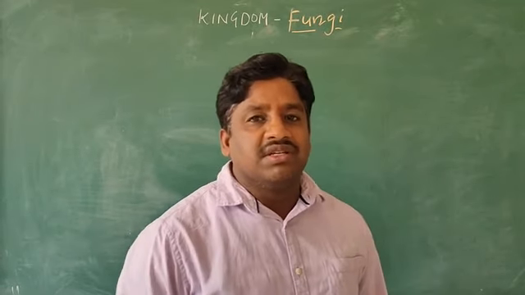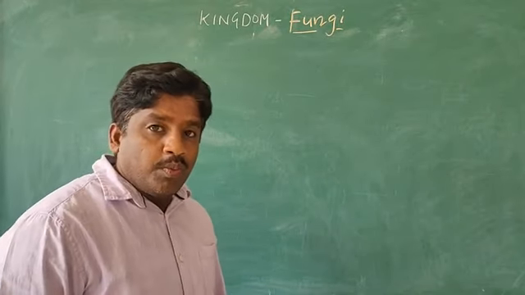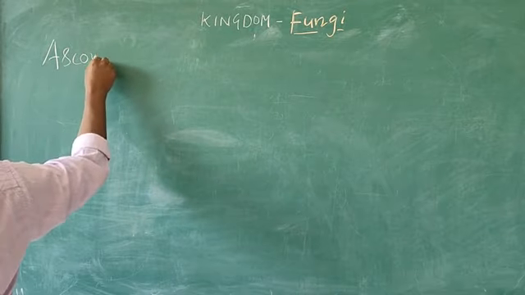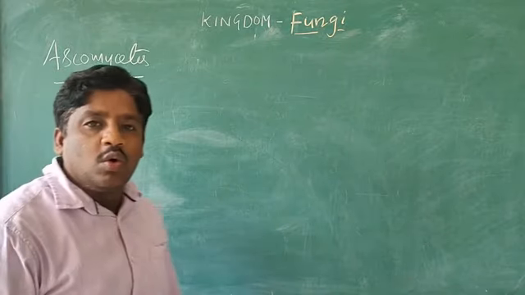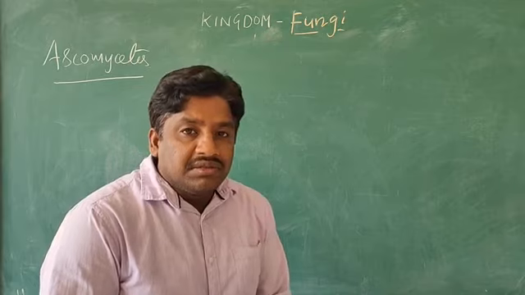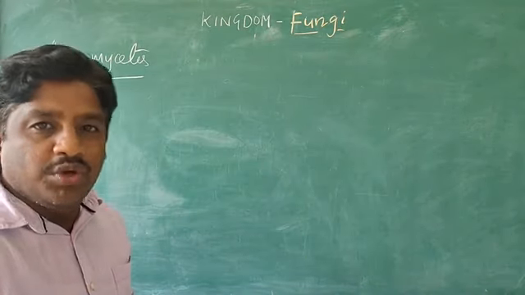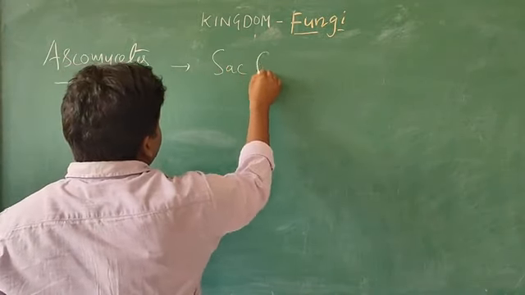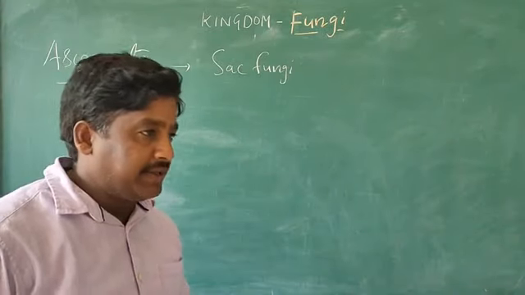Today in this class we are focusing on another fungal group, that is Ascomycetes. Actually, these Ascomycetes we generally call sac fungi.